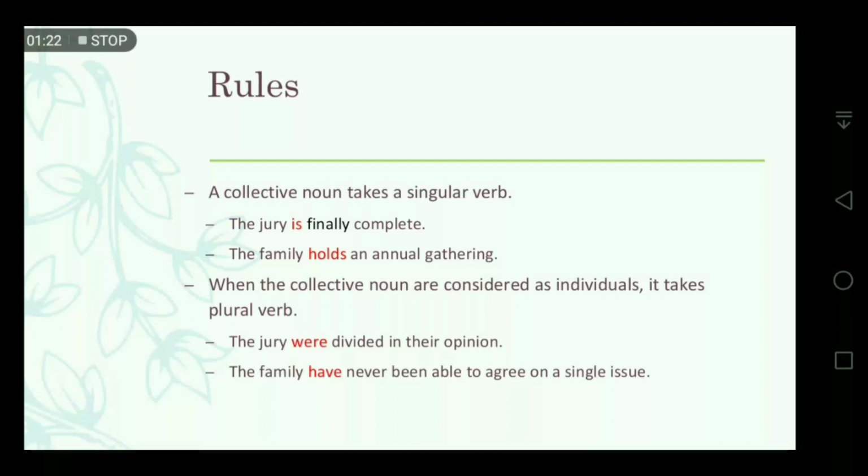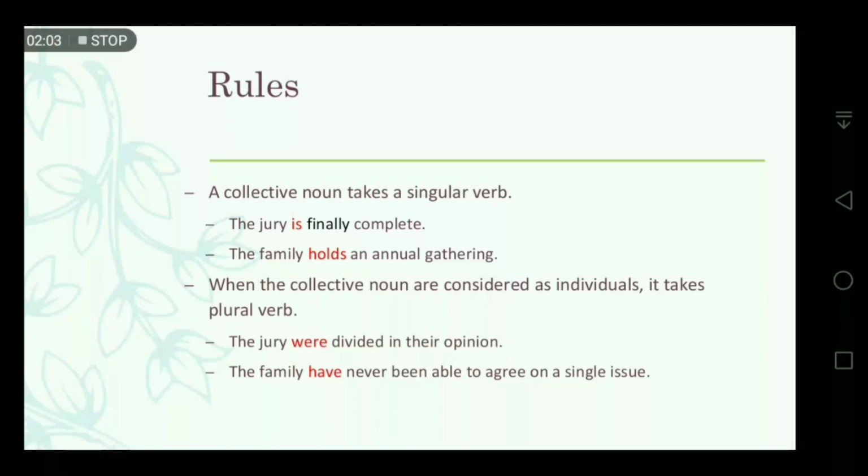If it is the same collective noun but it is considered as individuals, giving the sense of individual members in a sentence, then we have to take a plural verb for it. Just like you can say: the jury were divided in their opinion. Here the jury is the same collective noun, but the sense of the meaning is different, so we have to use the plural verb were. Then: the family have never been able to agree on a single issue.